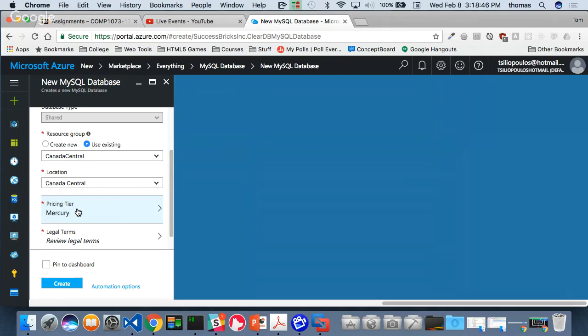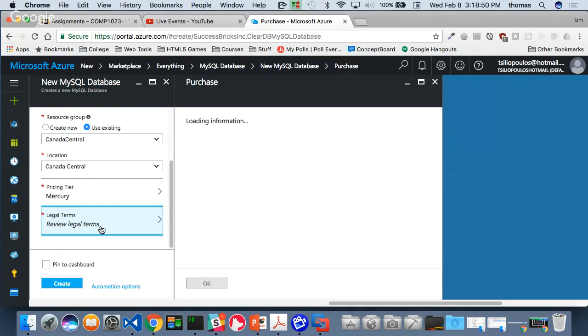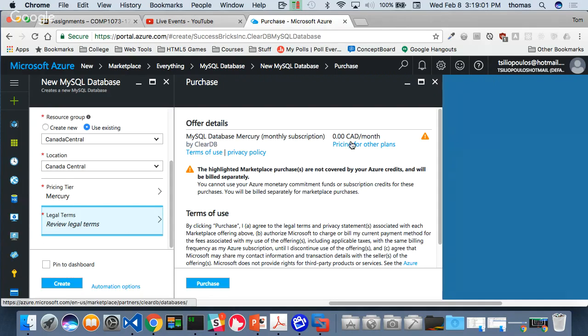The pricing tier Mercury means free. We'll leave it as such, right? Review legal terms. I may want to agree to my legal terms. You have to agree, right, when the legal information comes up. There we are. And it says the total bill is 0. That's what it should say. If it says your total bill is $15 a month, something's wrong.